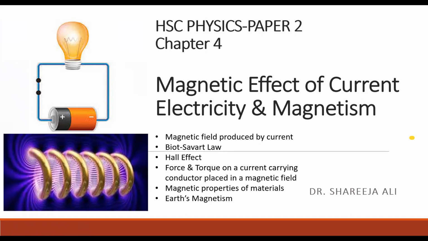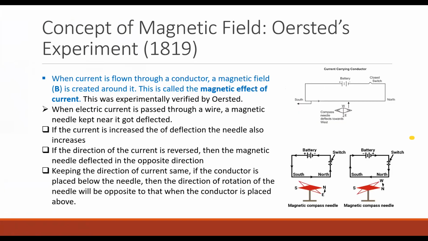Okay, so let us start with Oersted's experiment. Oersted conducted this experiment in 1808. And what did he use for these experiments? He used a battery or a cell, and it was connected through a wire, and there was a switch. And in addition to this current carrying conductor, he used a magnetic compass.